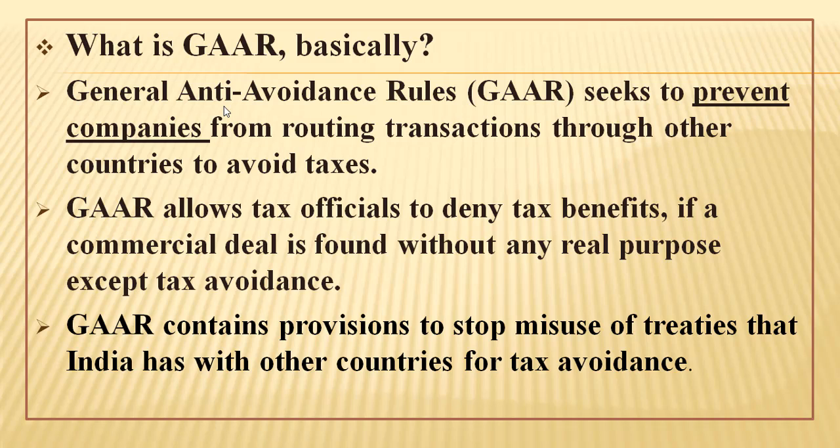We are not talking about the year-to-year profit, that is the annual profit that these companies earn. We are talking about the appreciation in the value of a company over a period of time. And when one company sells off its business to the other company and goes back to its own country, some tax liability arises which they need to pay to the government of India under the Income Tax Act 1961. Now what these companies do, they create artificial corporate structures to avoid this tax liability. They create subsidiary companies, then secondary subsidiary companies to avoid the tax liability that is arising in India, that is to be legitimately payable to the government of India.